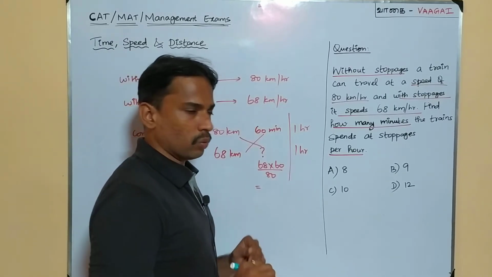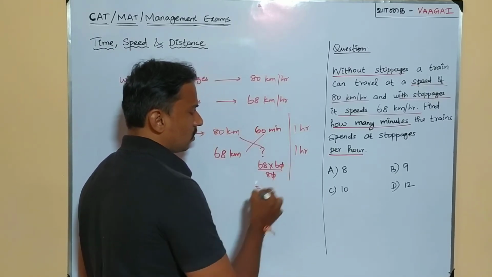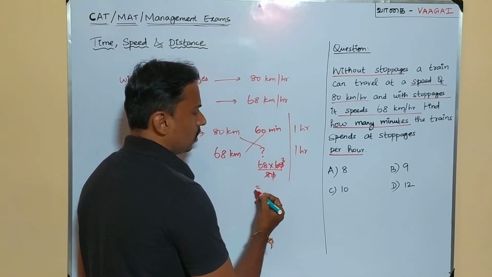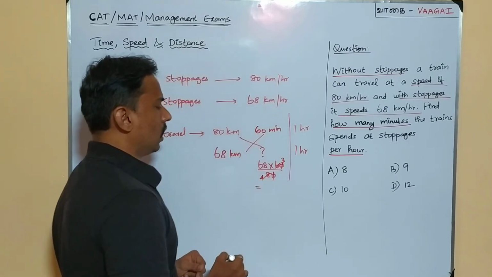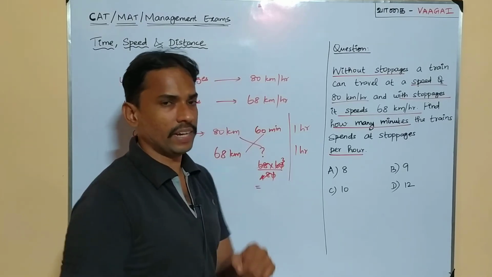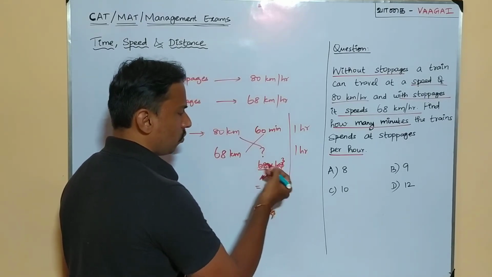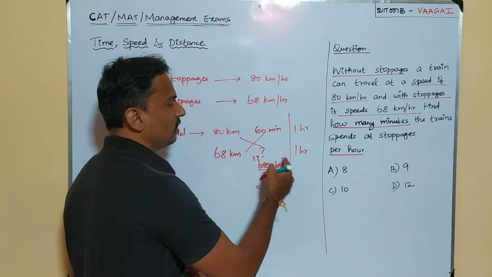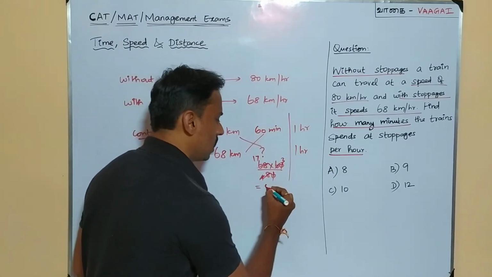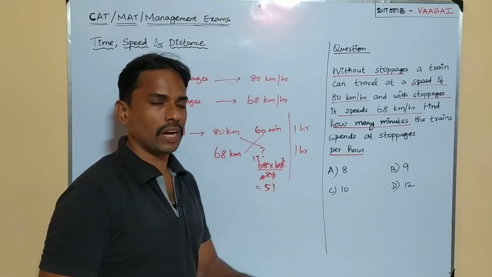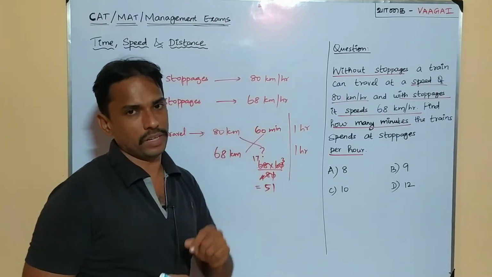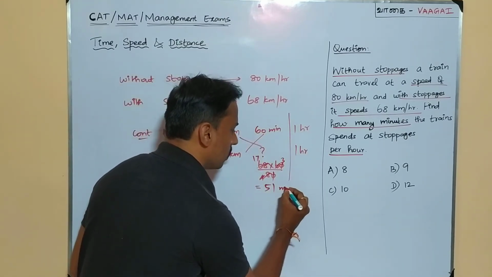Once we do this calculation, we have to simplify. We can cut the 0 and 0, and cut with the 2 tables: 3 2s are 6, and 4 2s are 8. Next we can cut the 4 and 68. This will be exactly 17 times, because 17 4s are 68. So 17 3s are how much? 17 3s are 51. So the train will take just 51 minutes to cover 68 kilometers.